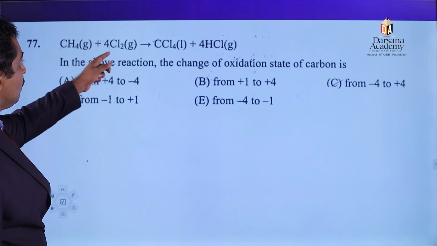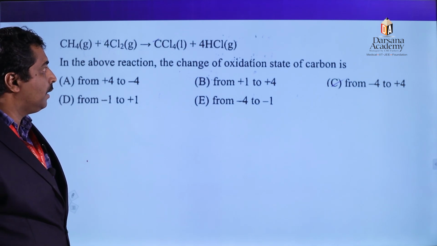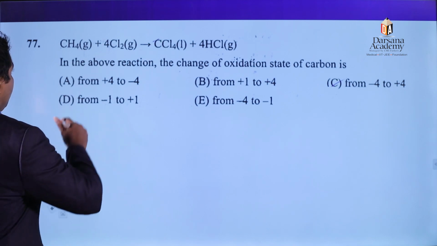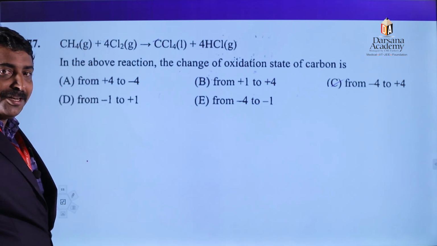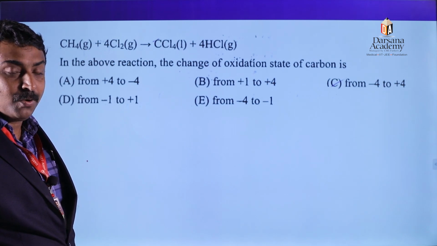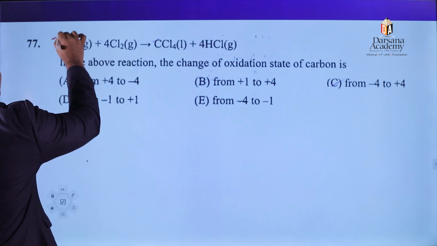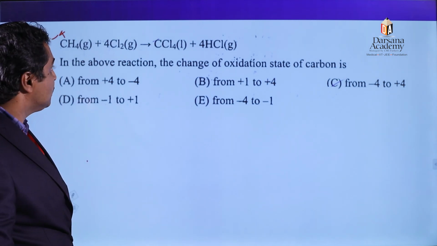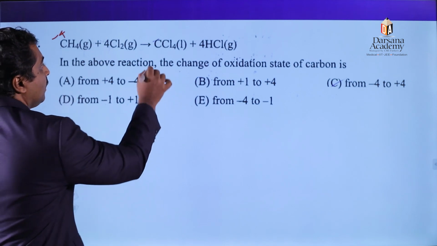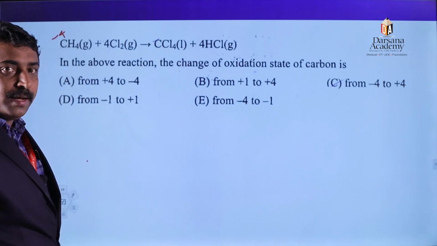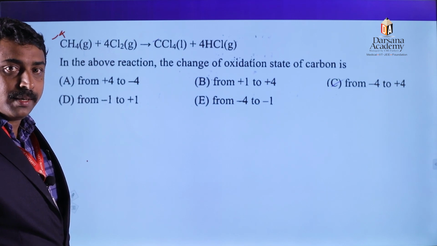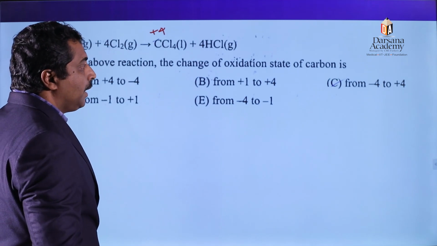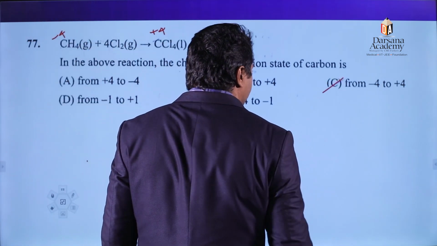When methane reacts with chlorine, it is converted into carbon tetrachloride and hydrochloric acid. In the above reaction, what is the change in oxidation state of carbon? In methane, the oxidation state of carbon is -4, because carbon is more electronegative than hydrogen. While in carbon tetrachloride, the oxidation state of carbon is +4, because chlorine is more electronegative than carbon. Therefore, the change in oxidation state is -4 to +4, that is option C.